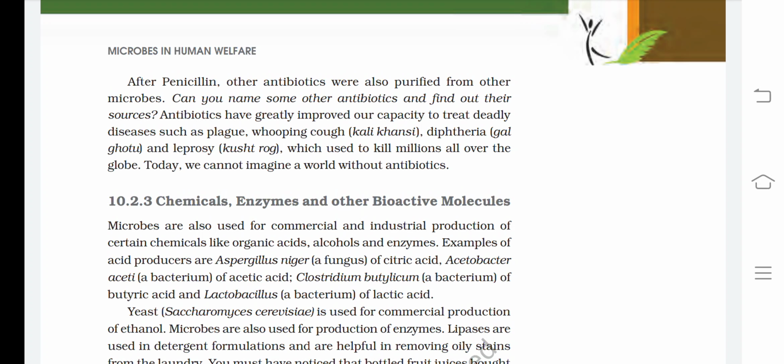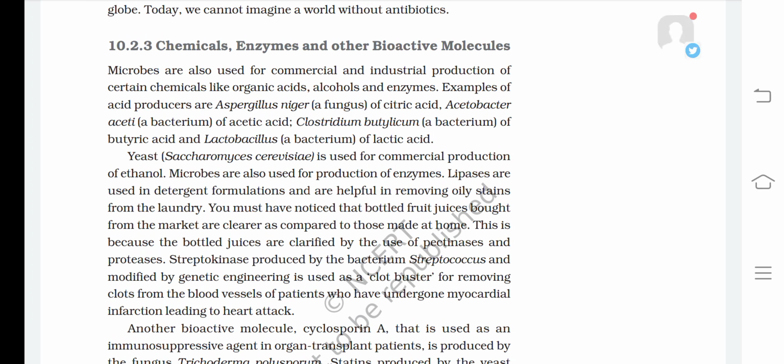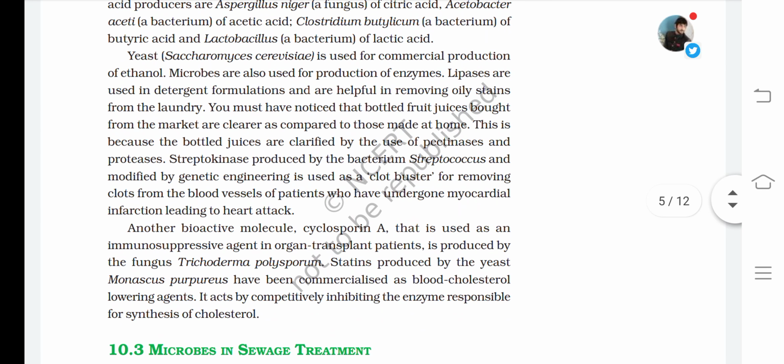Examples of acid producers are Aspergillus niger, a fungus, for citric acid, Acetobacter aceti, a bacterium, for acetic acid, Clostridium botulinum, a bacterium, for butyric acid, and Lactobacillus, a bacterium, for lactic acid. Yeast Saccharomyces cerevisiae is used for commercial production of ethanol. Microbes are also used for production of enzymes.